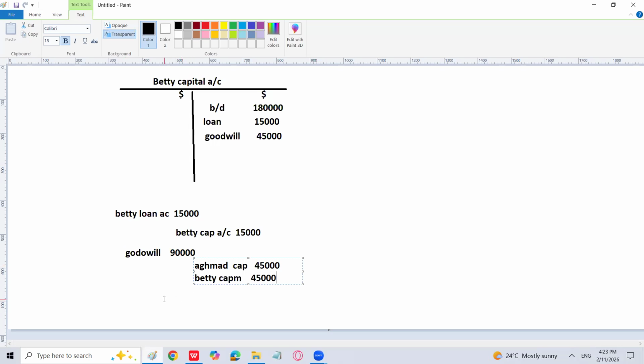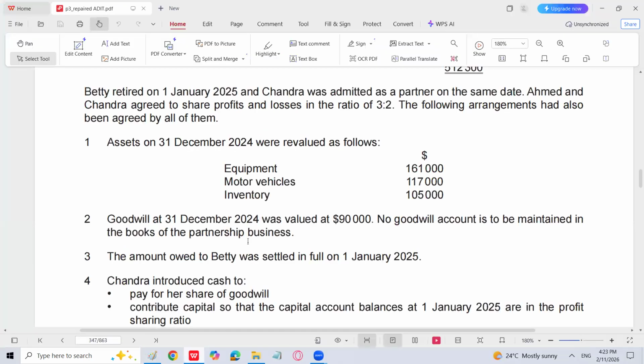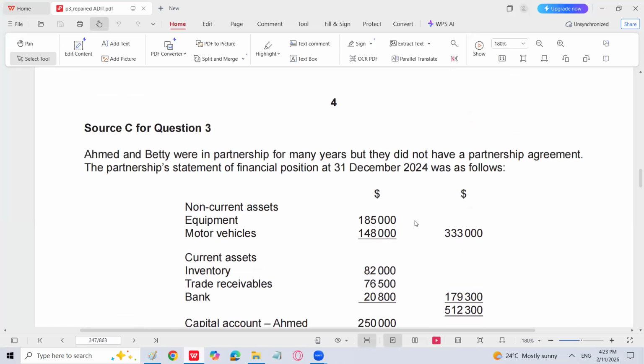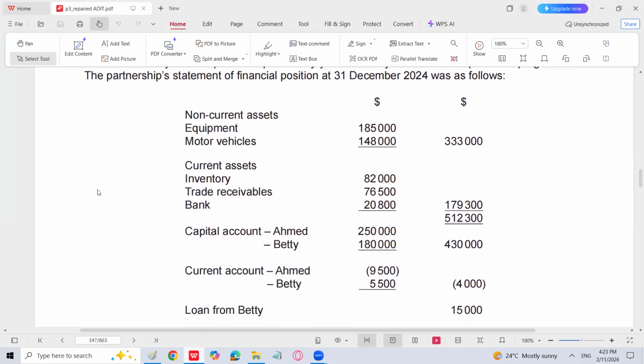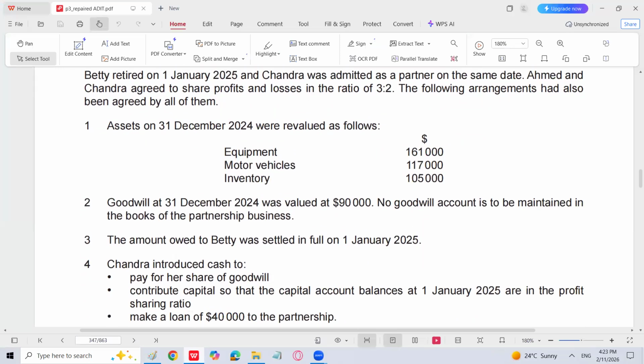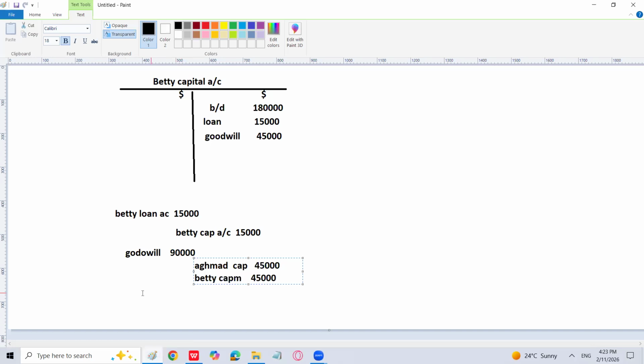Equally distributed? Yes. No, this is the old ratio. And when we talk about the old ratio, there was no partnership agreement between them, so the profit and loss sharing ratio is equal. But when we are going to write it off according to the new ratio, I will do that also. That is 3 by 5 and 2 by 5.